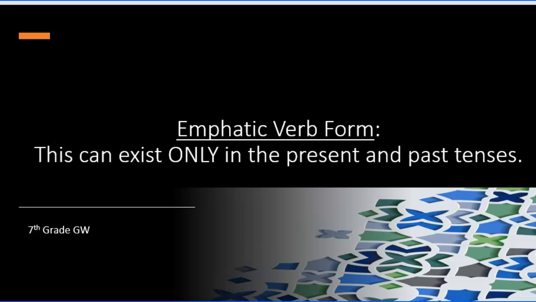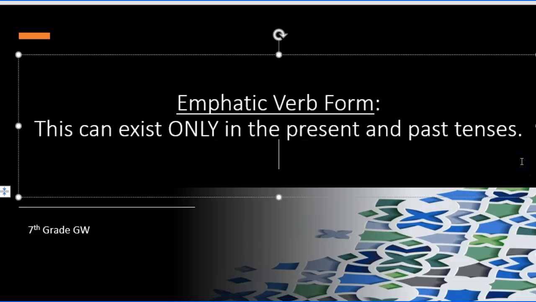The emphatic adds do, does, and did. And so if your mom asked you something, let me just put that down here so that we can remember that. Do, does, did. So mom says, "Are you taking the trash out?" You might look back at her and say, "I did take the trash out." Or, "I do take my schoolwork seriously." That's emphatic. So you're using do, does, or did with those verbs.